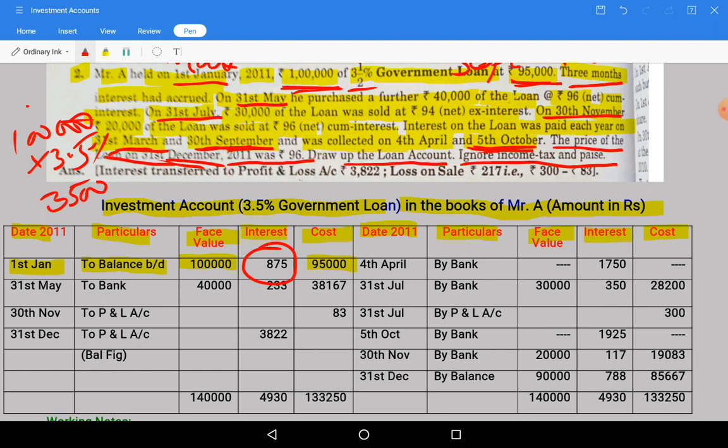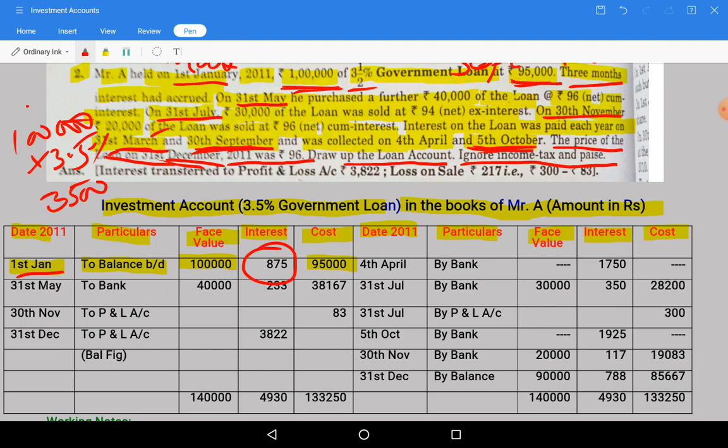We need to take till 1st January only. So what are the due dates? One is March, another one is September. Before 1st January, when is the interest due? That is 30th September.